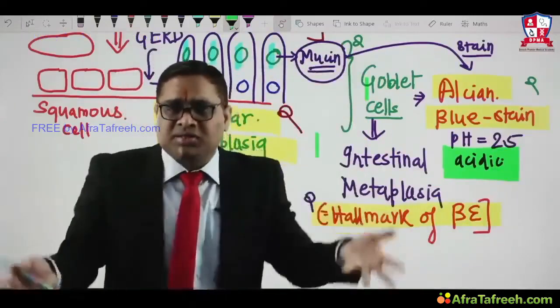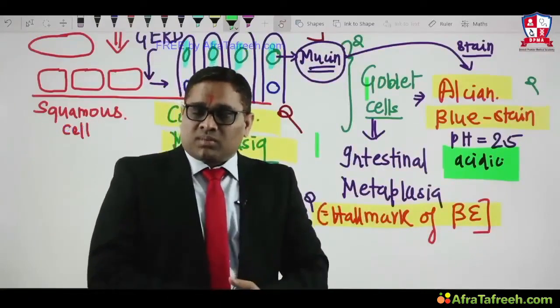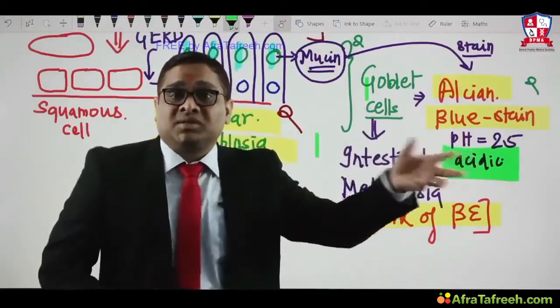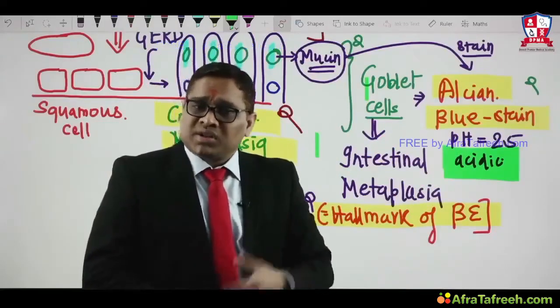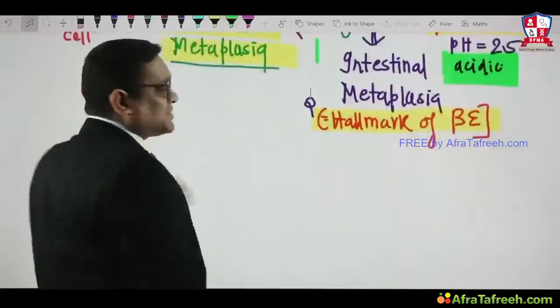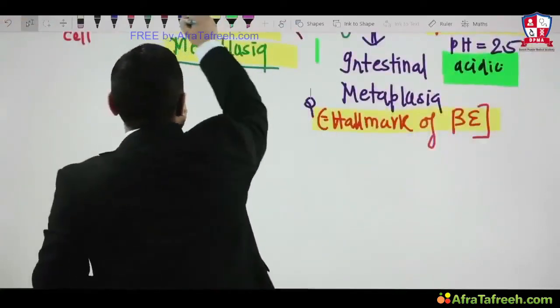After seeing all these things, what will a pathologist think about? Why is a pathologist worried about it? Why is the surgeon who has sent this gastroesophageal biopsy worried? What is the reason? The reason for worry is the risk of adenocarcinoma.